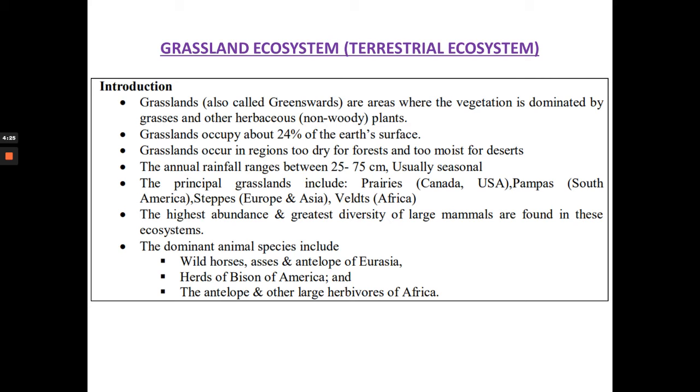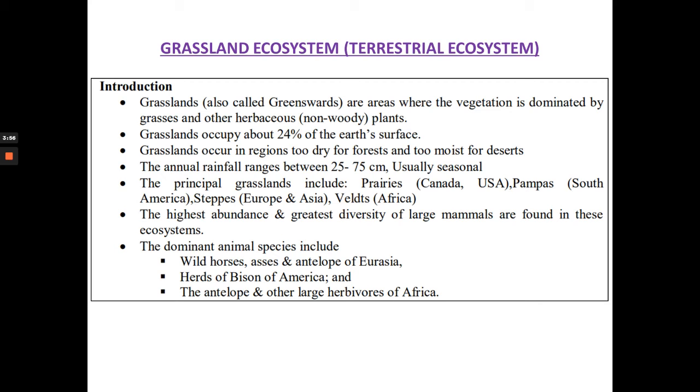and the introduction of grassland ecosystem: grasslands are the areas where the vegetation is dominated by grasses and other herbaceous, non-woody plants. Grassland occupy about 24% of the earth's surface. Grassland occurs in regions too dry for forests and too moist for the deserts. The annual rainfall ranges between 25 to 75 centimeters, usually seasonal.